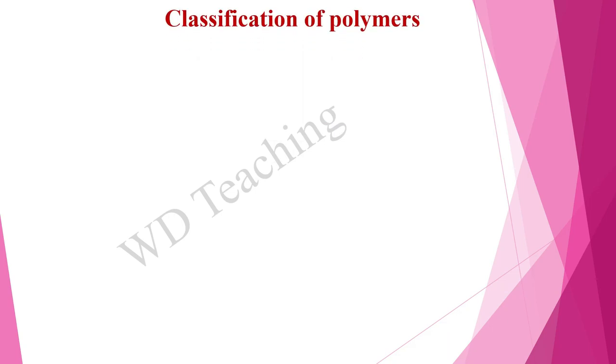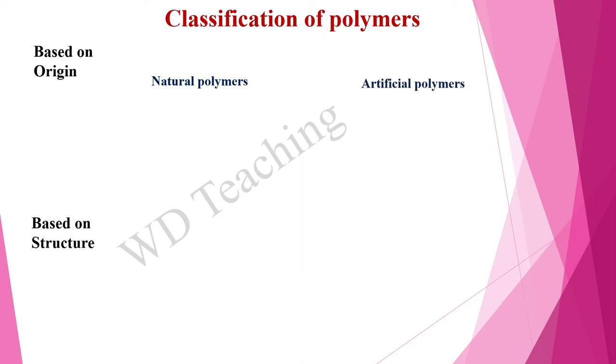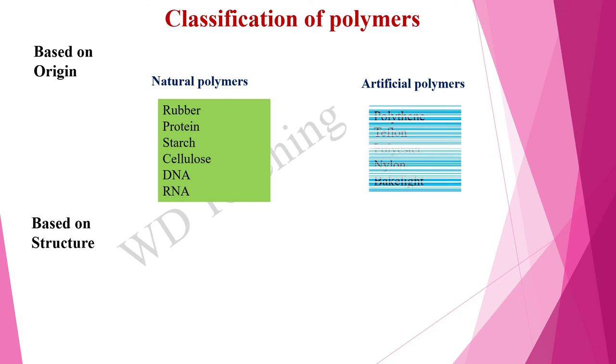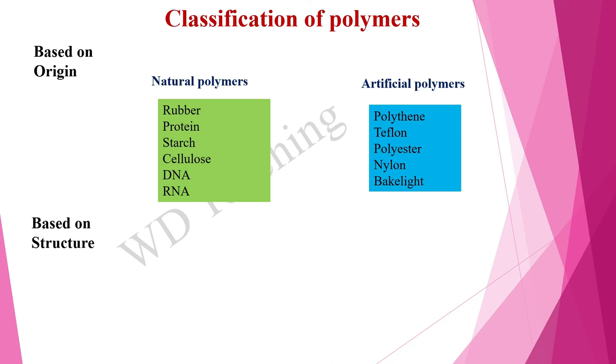Classification of polymers. Polymers can be classified based on origin and based on structure. Based on origin, polymers can be classified into two types: natural polymers and artificial polymers. Examples of natural polymers: rubber, protein, starch, cellulose, DNA and RNA. Artificial polymers: polythene, Teflon, polyester, nylon and bakelite.